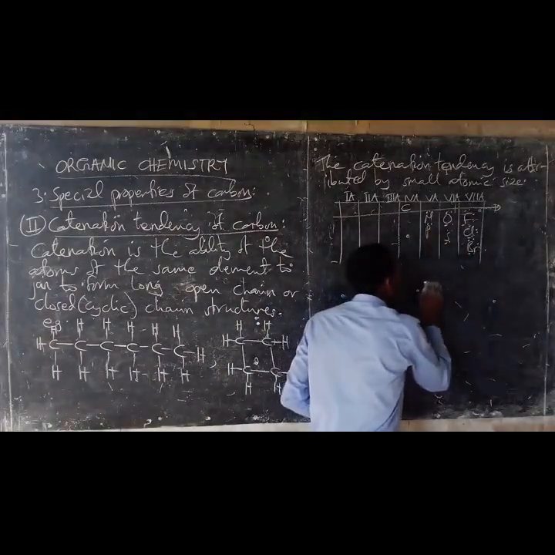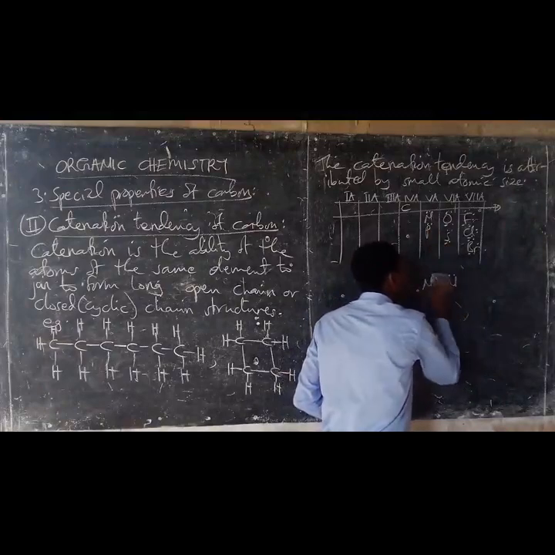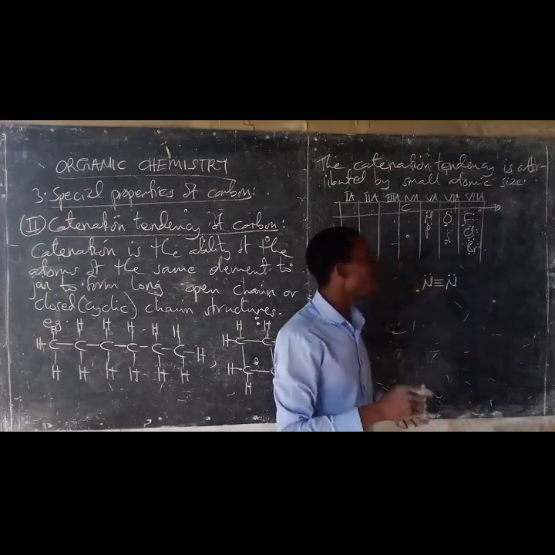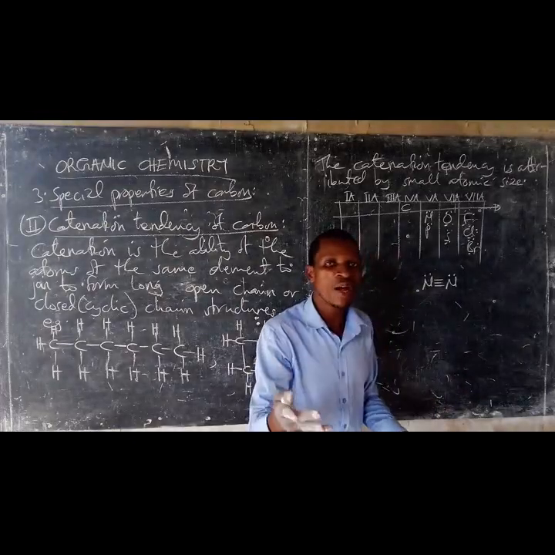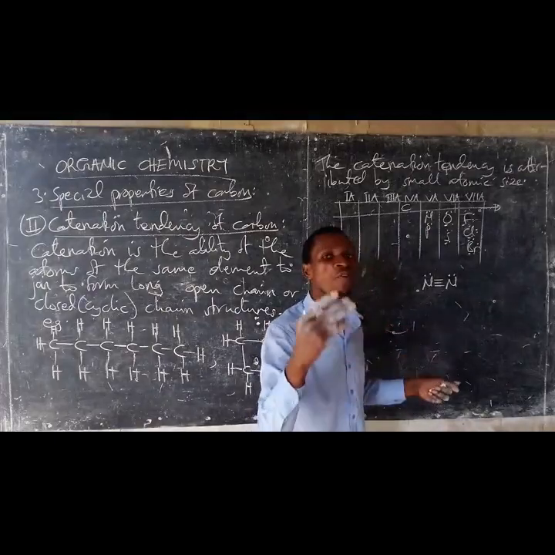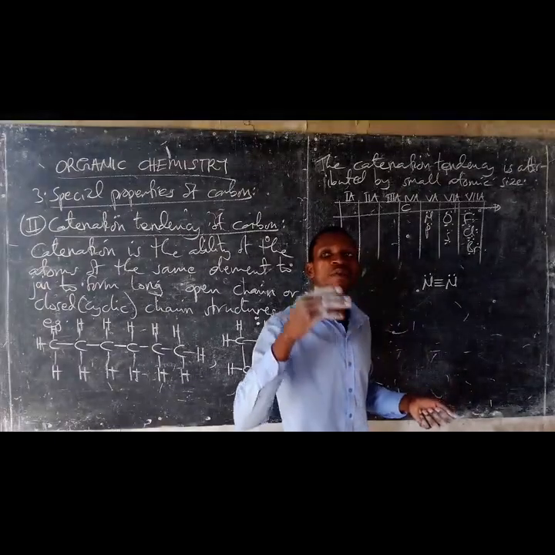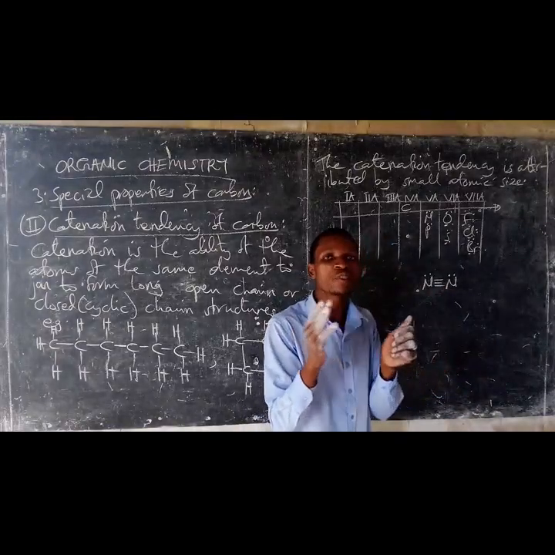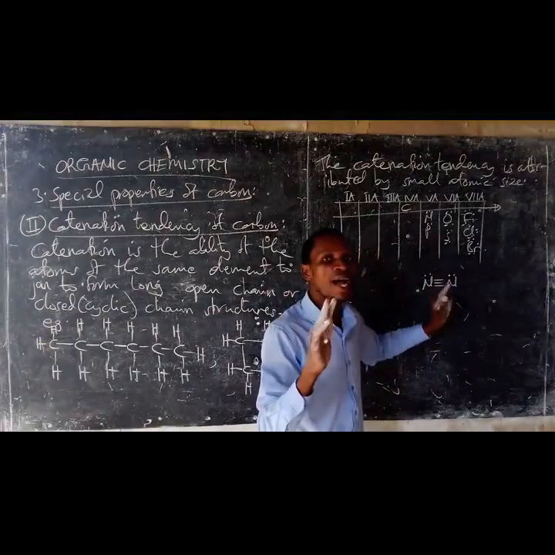So when the atoms undergo catenation, the catenated compounds tend to dissociate. Why? Because the chemical bond formed between the catenated atoms is weak. The chemical bonds are weakened by the strong repulsive force existing between the lone pairs of those atoms.